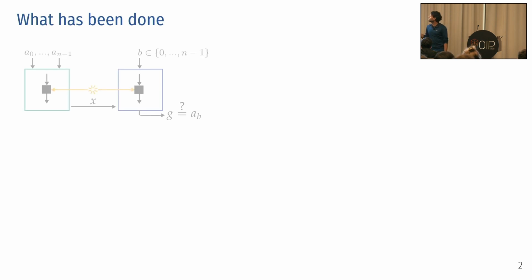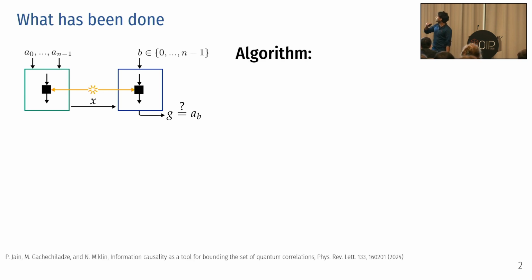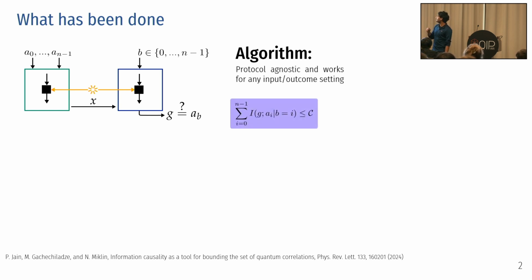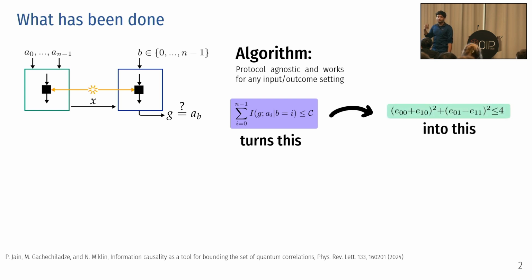So what's been done? Turns out quite a lot. This is just the description of the scenario. I have two parties, separated, who share a source. Alice has access to a bit string, say A0 to AN. Bob gets a number which is a label, and Bob's goal is to guess the corresponding bit. We recently devised an algorithm which would take the information causality statement and turn it into a polynomial Bell inequality.